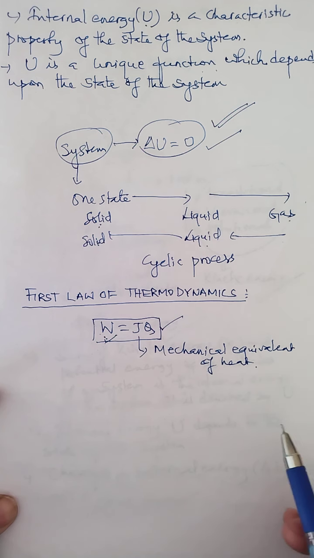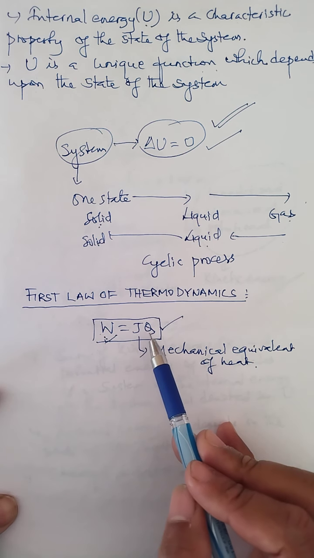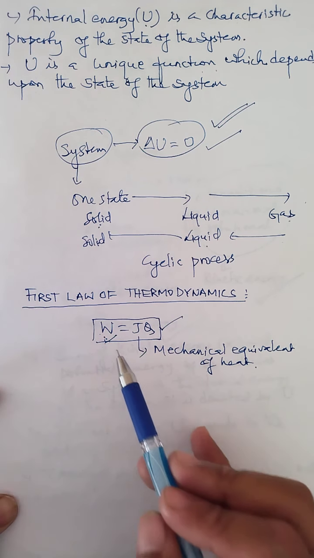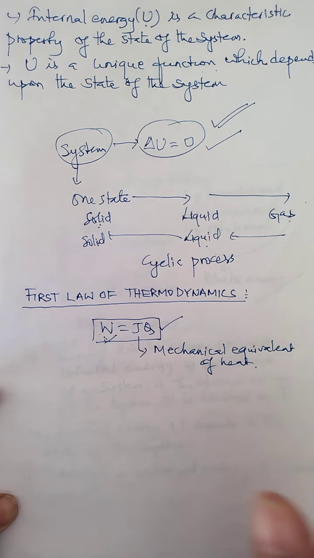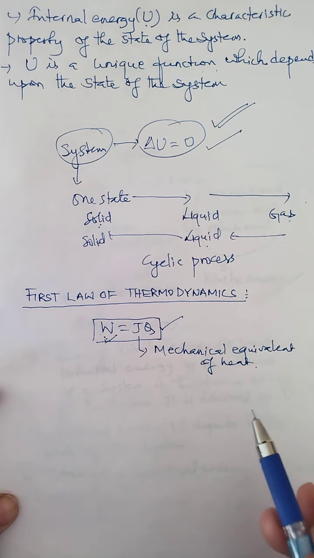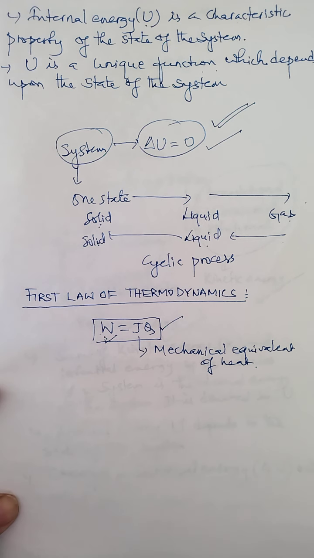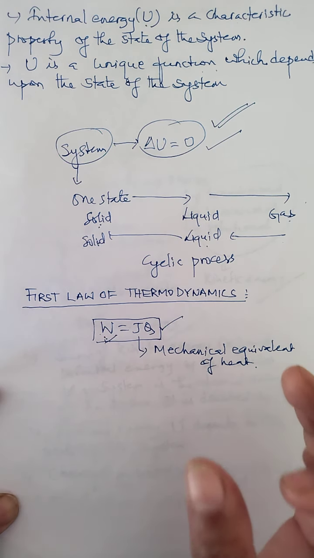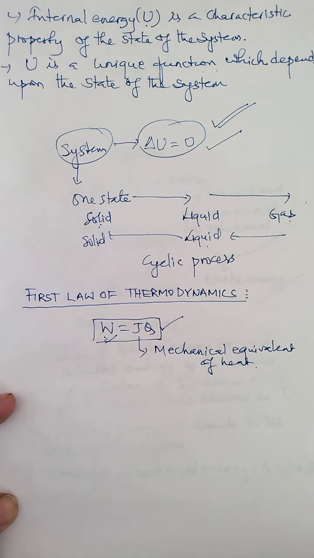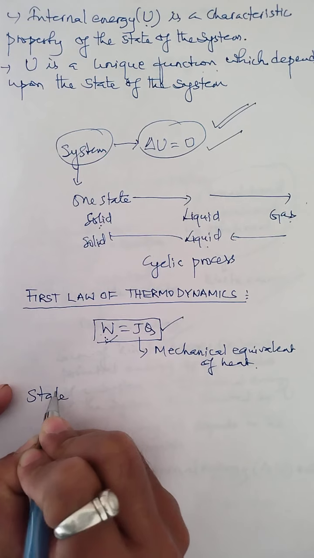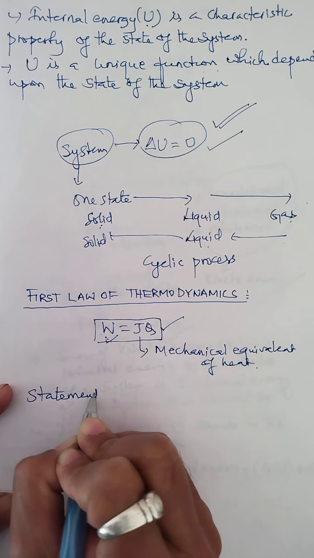So, the statement of the first law of thermodynamics is based on the relation between the amount of heat applied on the body and the work obtained. That means the relation between heat and work in the form of internal energy. The first law of thermodynamics gives the relation between heat and work, but in the form of internal energy also. So, the statement of the first law of thermodynamics.